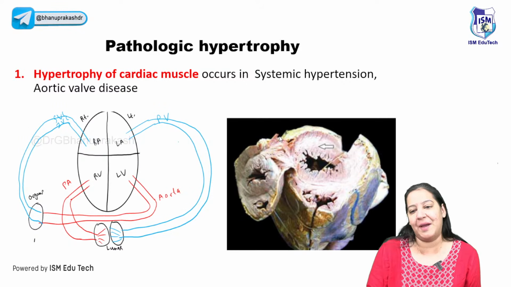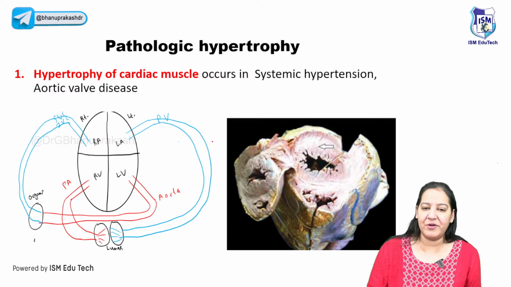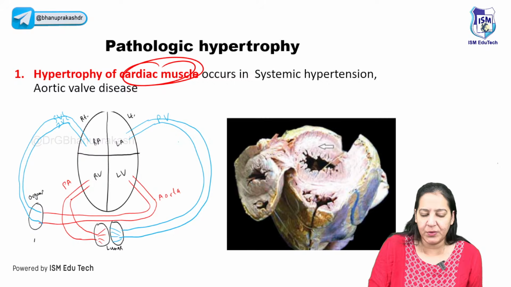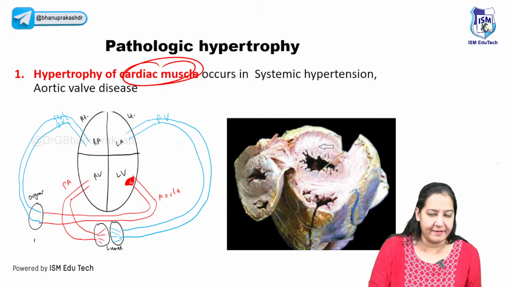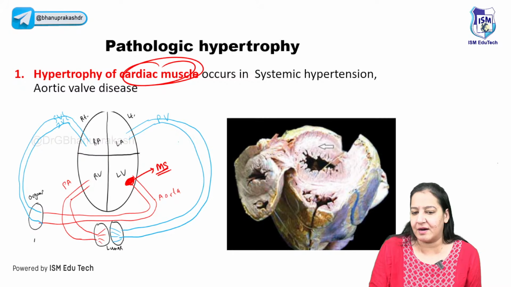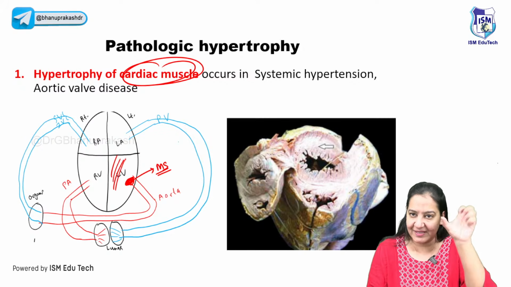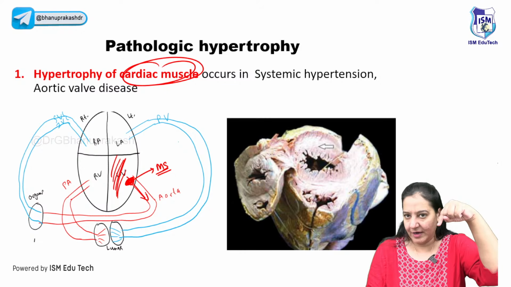Coming to pathological hypertrophy. The first example is the cardiac muscle. Imagine a situation, can you see this is the valve here in the left ventricle. Normally when the left ventricle contracts in systole, the blood goes into the aorta.